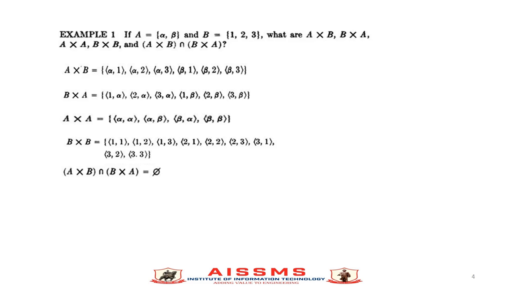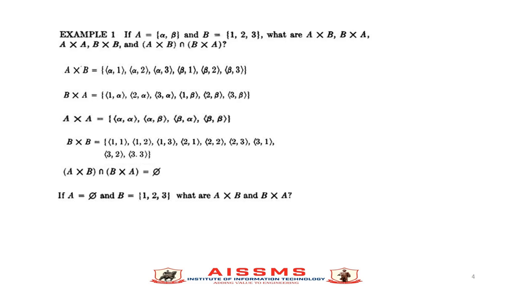Now, (A cross B) intersection (B cross A): if we see the answers of A cross B and B cross A, there is nothing common between these two. So the answer of (A cross B) intersection (B cross A) is the empty set, ∅. Another example: if A is equal to the empty set and B is equal to {1, 2, 3}, what are A cross B and B cross A?